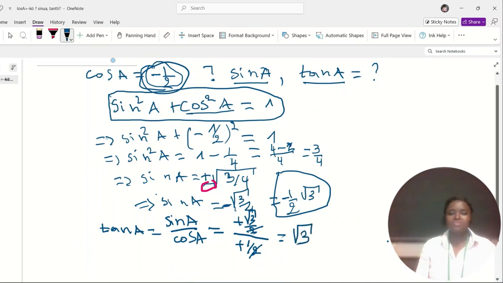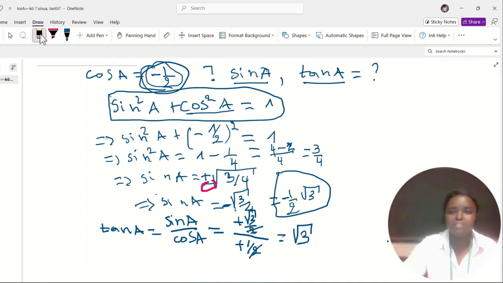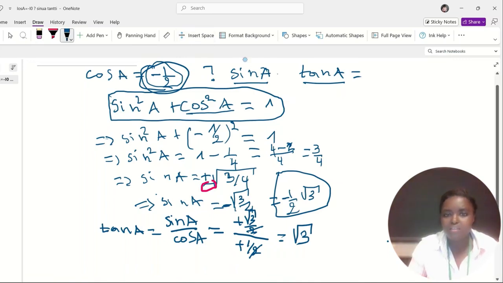That's it. So the answer that they wanted to have: sine of A equals minus square root of 3 over 2, and tan of A equal to square root of 3.